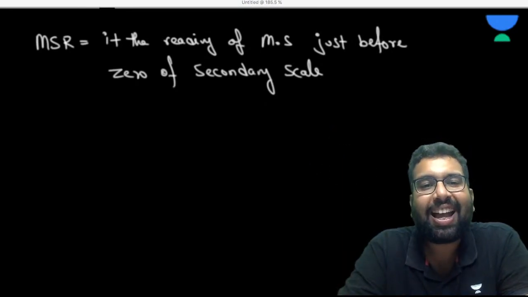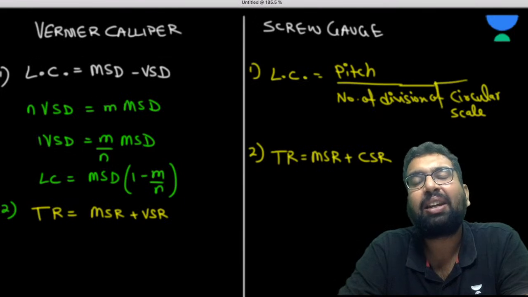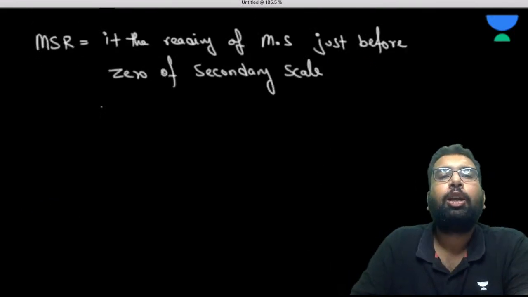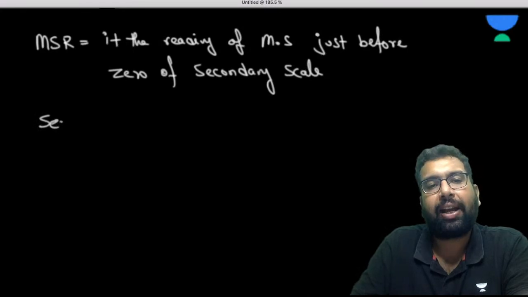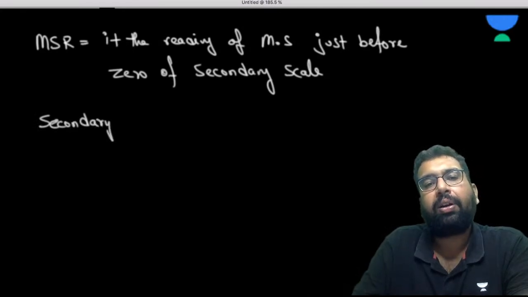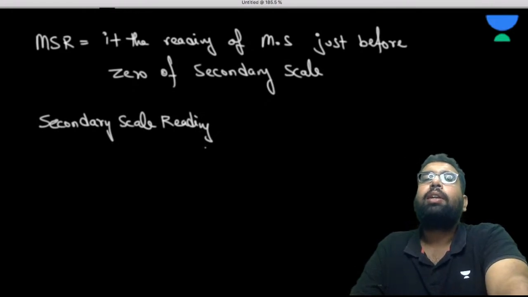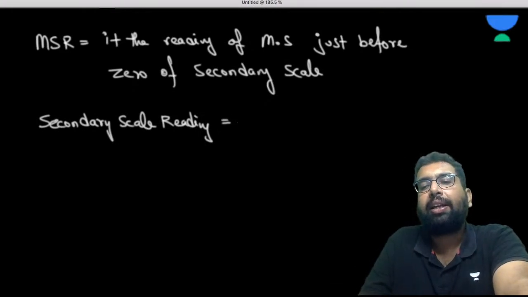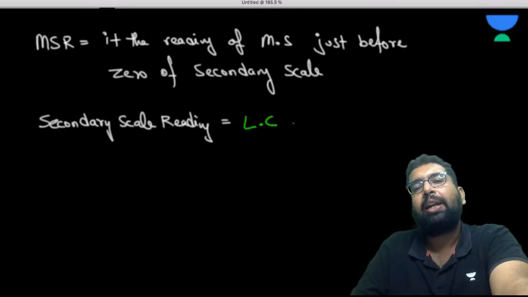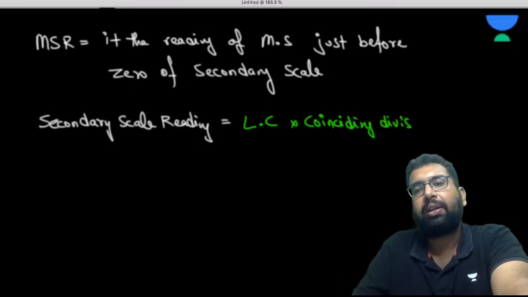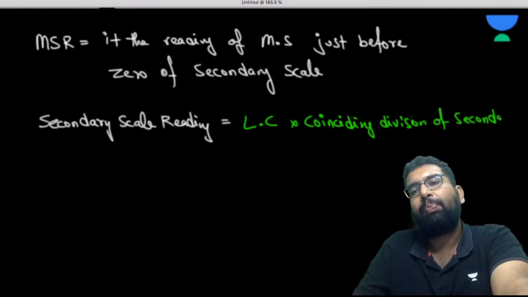Now, what is VSR and what is CSR? That is the vernier scale reading and the circular scale reading. So they are also the same. So I'll write the secondary scale reading, that is, I refer to the vernier scale reading or the circular scale reading. So the secondary scale reading is nothing but the least count into the coinciding division of the secondary scale, in both the cases.